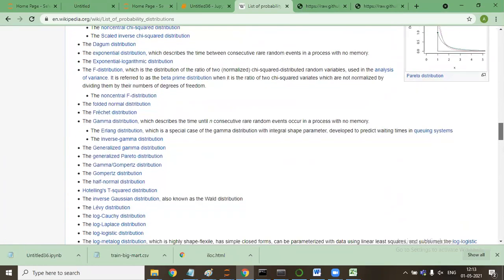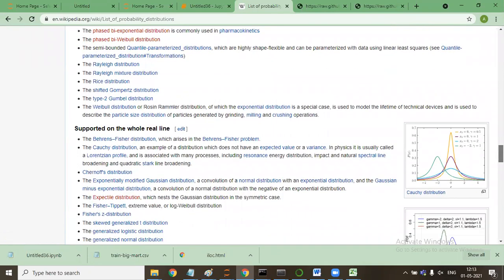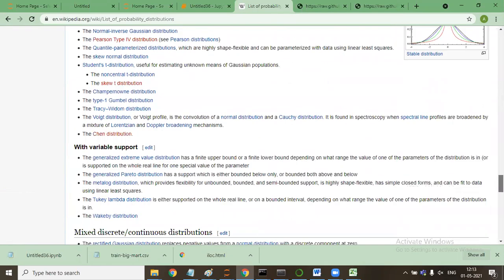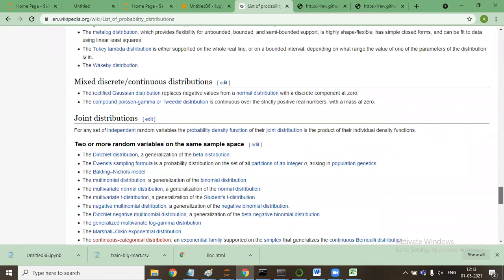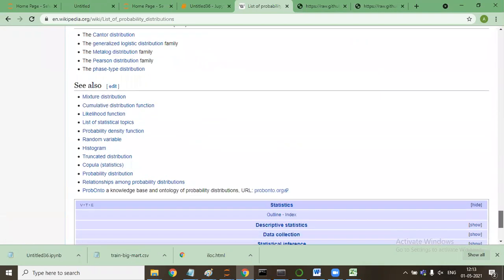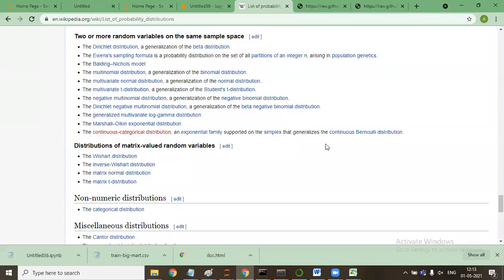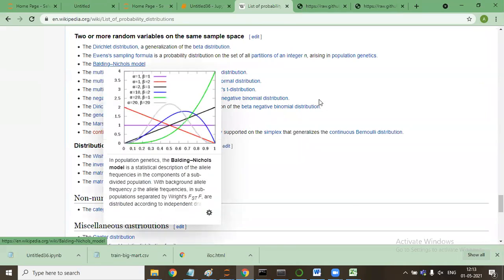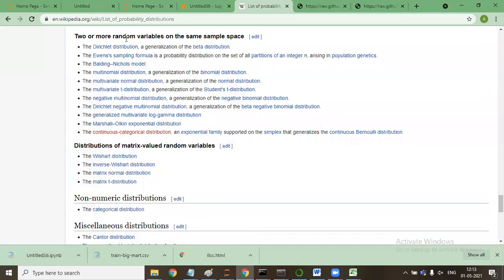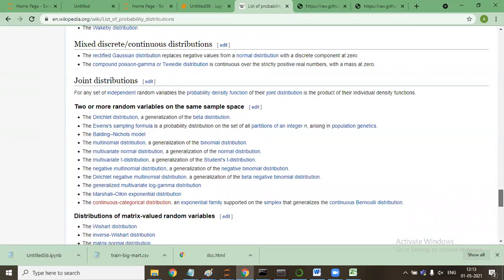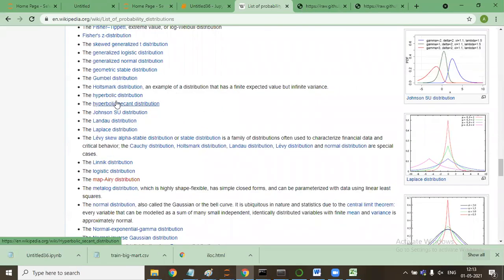So we have more than 100 distributions. You see here, but the common ones are the ones which I have told you. Apart from that, there are other distributions as well, say multinomial distribution, Baldwin-Nichols model, Dirichlet distribution, beta distribution, and many more. Johnson's SU distribution, Gumbel distribution, geometric stable distribution.